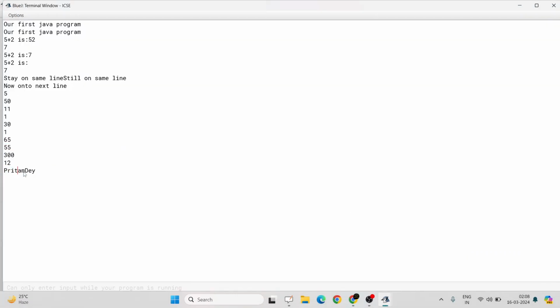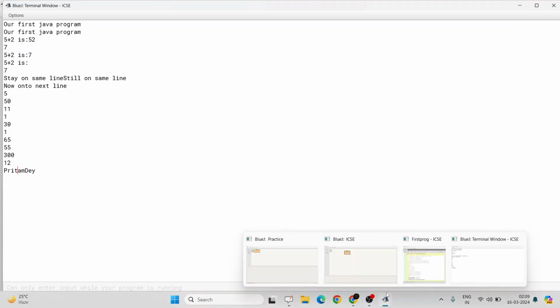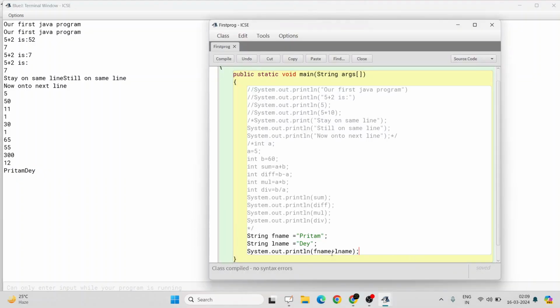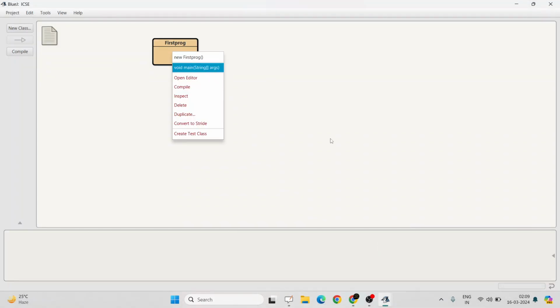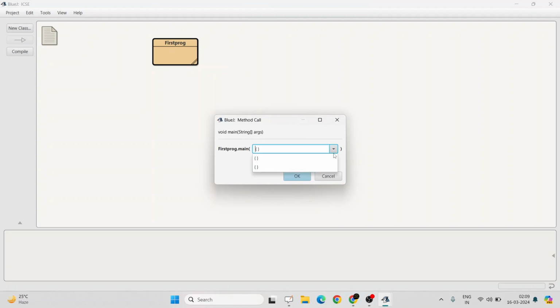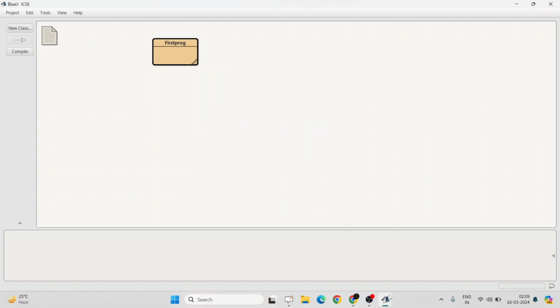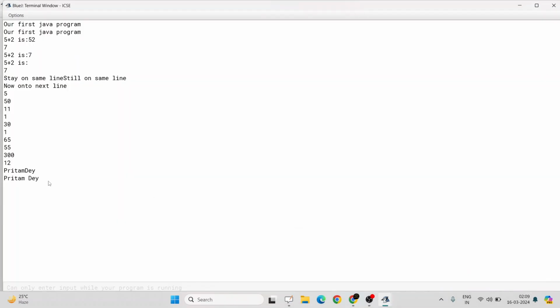Now, if we want to put a space in between those, what will we do? We will put a white space and again put a plus. Let's check. The same output will be there, but a space will be in between those two words, Pritam and they. Here it is. Pritam and they. The same output, but with a blank space.